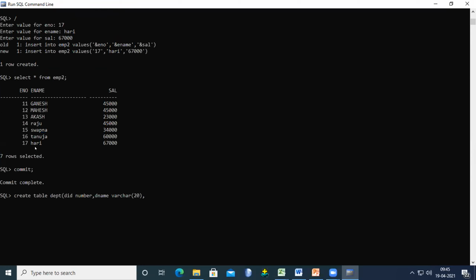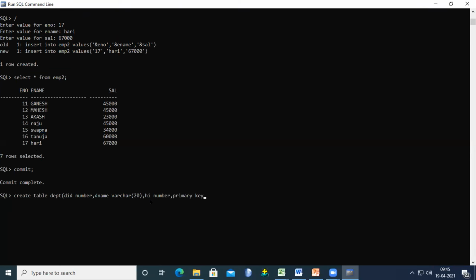The employee number. Okay, here the employee number is a primary key, so the same thing will be maintained here. So here I'm giving EID, for example, my own variable name, hi number.